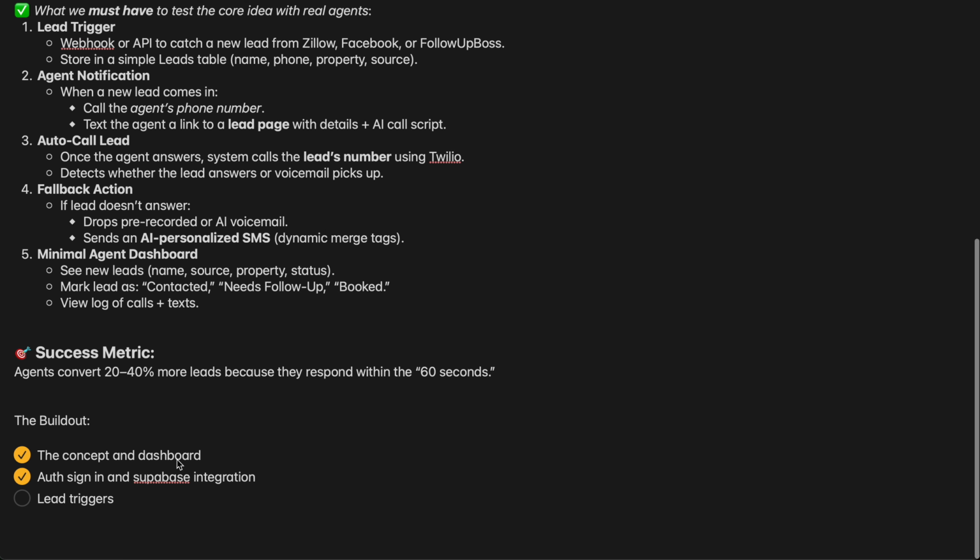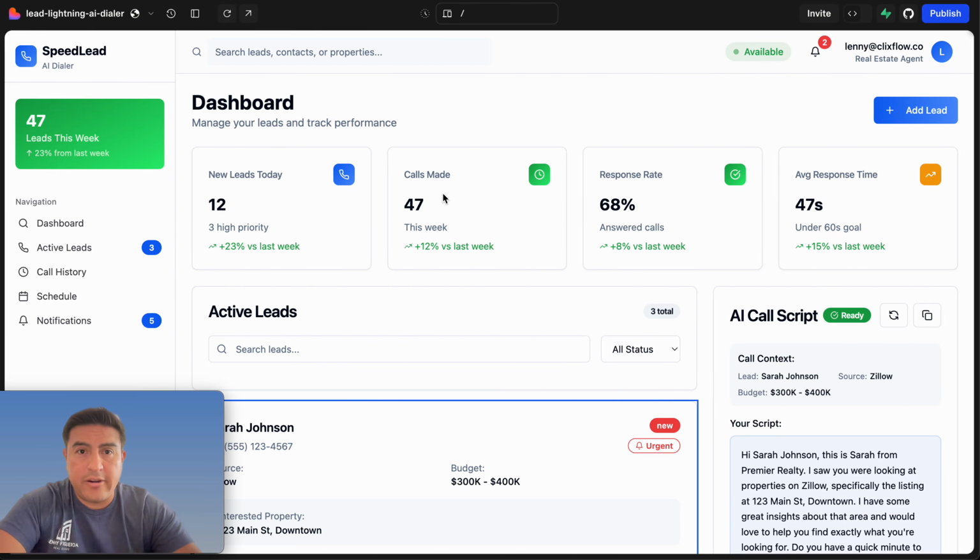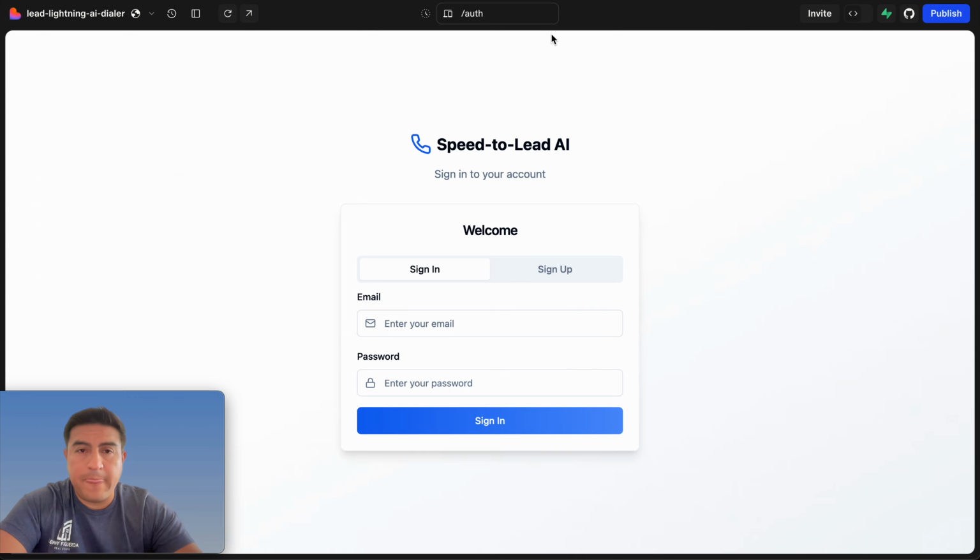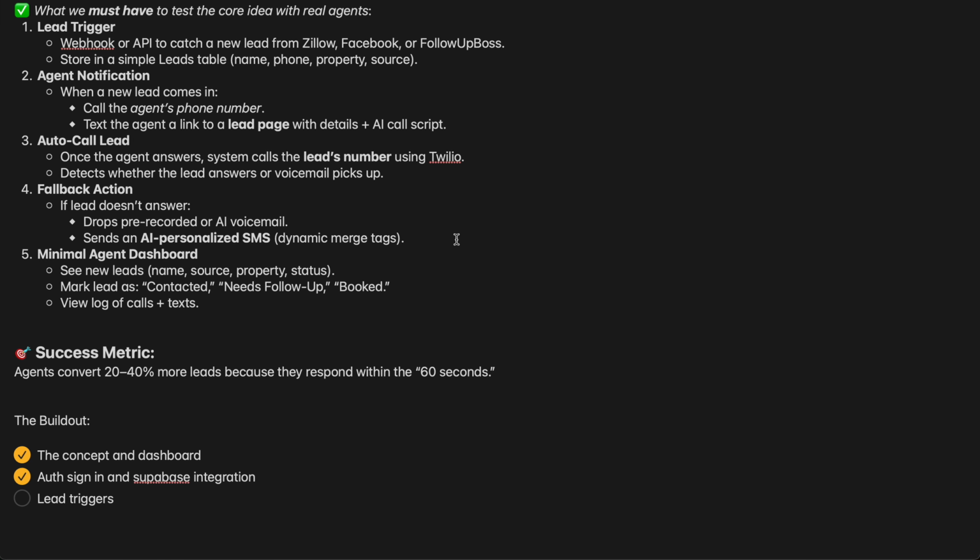So far the concept and dashboard have been created. Also the sign in. Let me log out, sign out. So here's the login, which has been created too, to sign in and also sign up. So that's been created. And then the next thing will be the lead triggers.